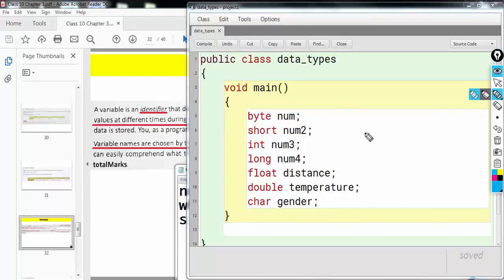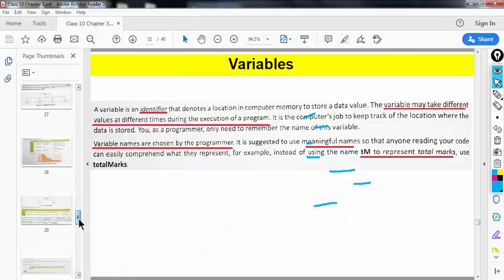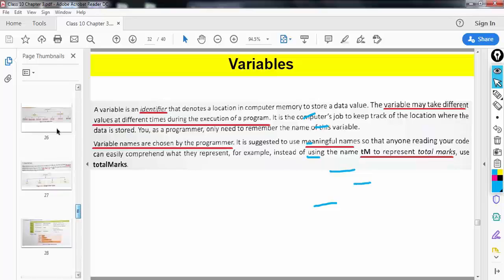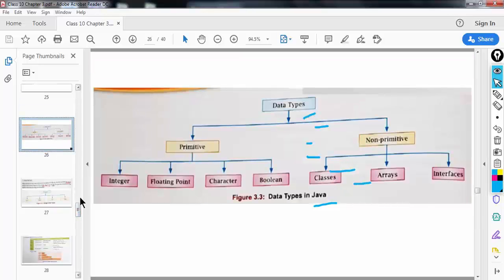So you can see I've created how many containers? 1, 2, 3, 4, 5, 6, 7. I've created 7 containers. We are missing one more data type. So byte, short, int, long, float, double. What are we missing here? Oh, we are missing boolean.